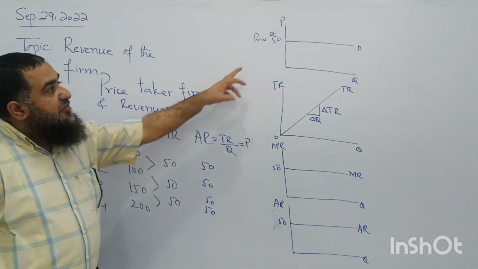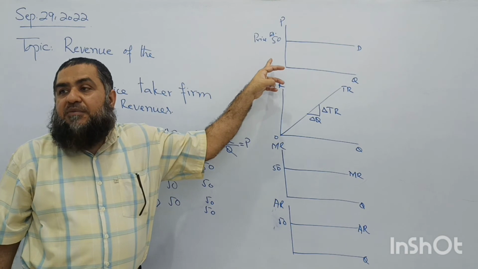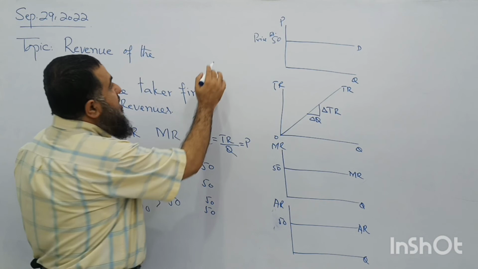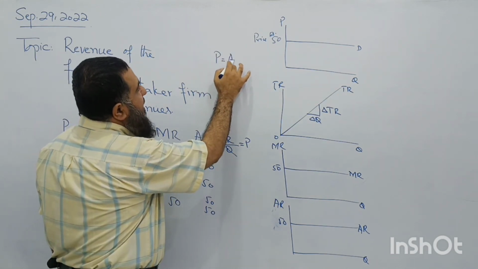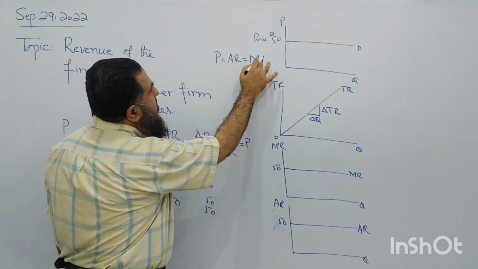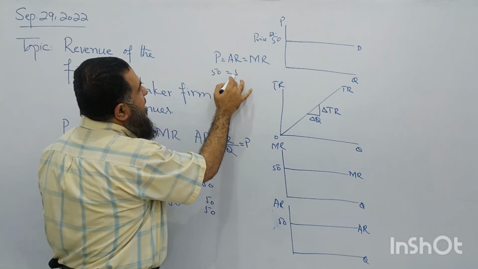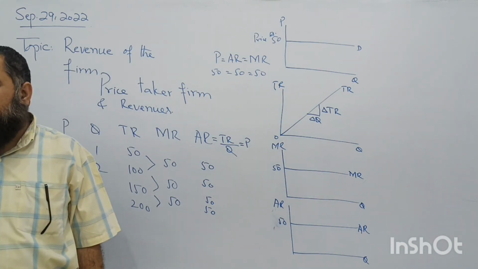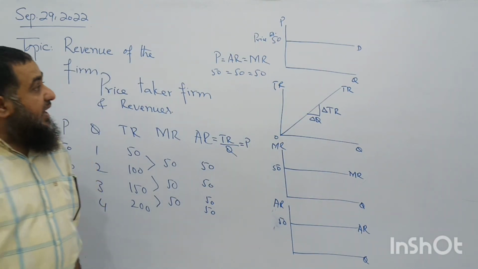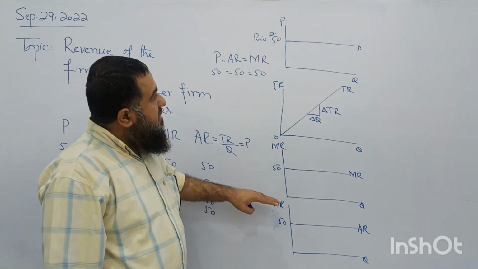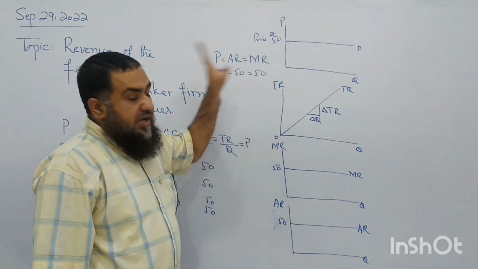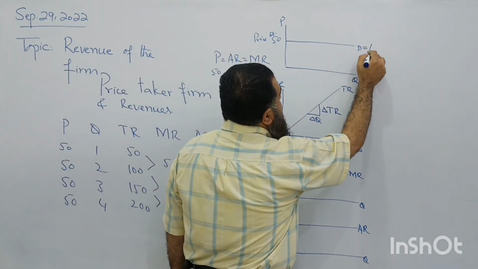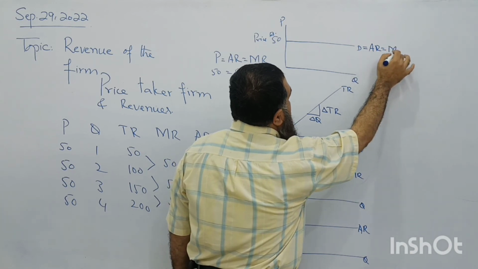So what is the result of this? When demand is perfectly elastic, our firm is a price taker. When the firm is a price taker, price is equal to average revenue, which is equal to marginal revenue. All these three are equal to 50. Is it happening or not? If we draw these diagrams in one diagram, the demand curve is drawn and now it is overlapped by average revenue and marginal revenue.